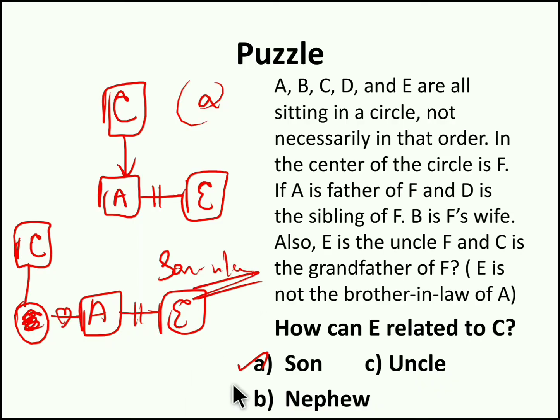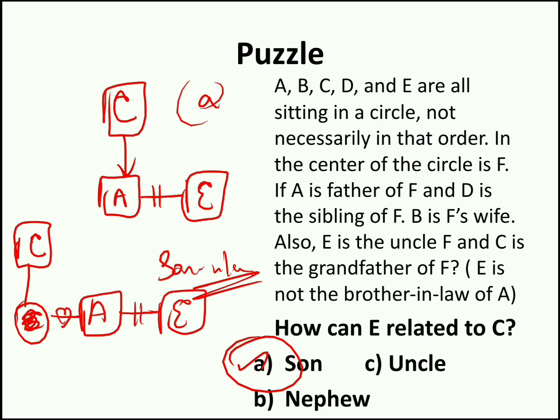Now which option is applicable? Only option A is applicable. Option C uncle definitely wrong, and option B nephew also definitely wrong. Only option A is applicable for both the cases. So here you have to draw the possibility case also. Hope you understood the question based on puzzle, right?